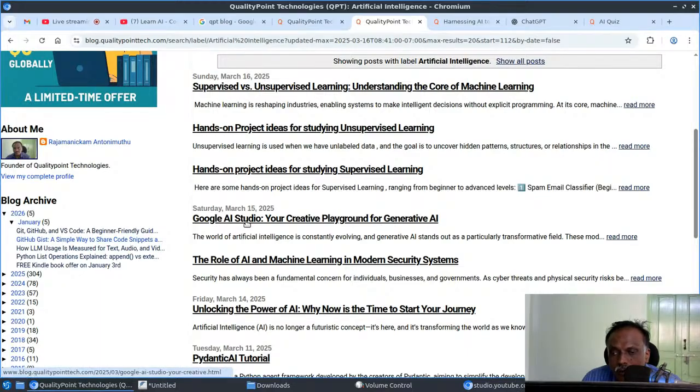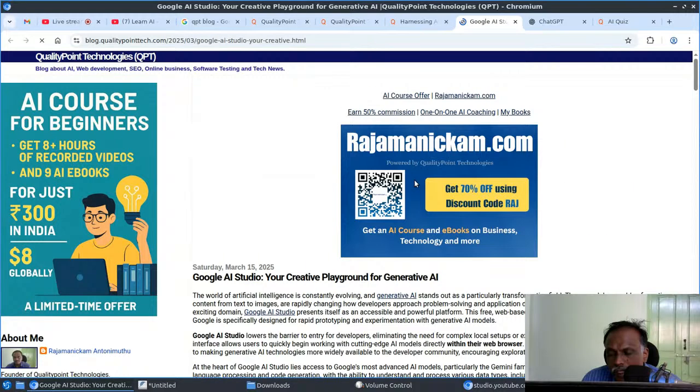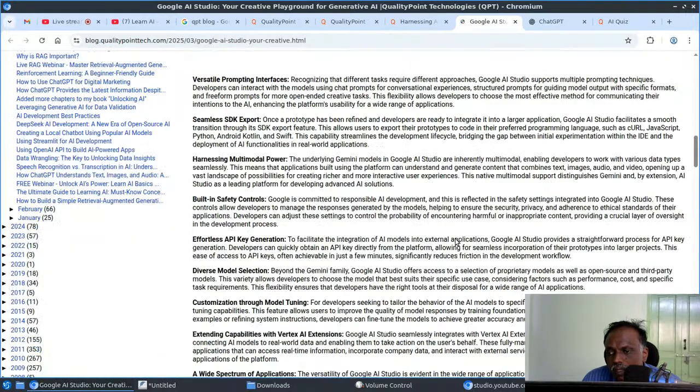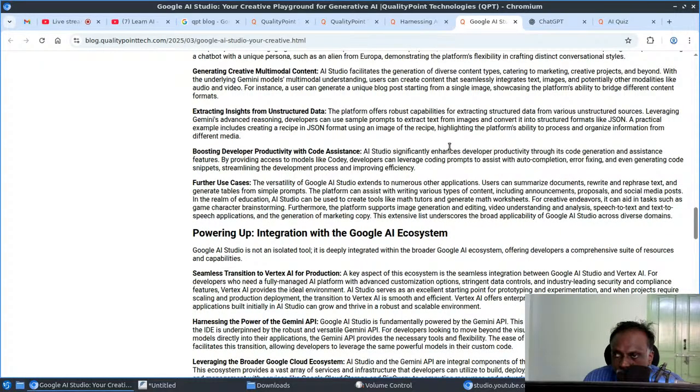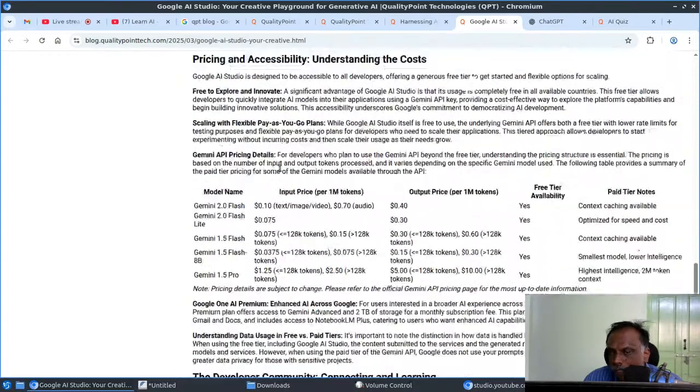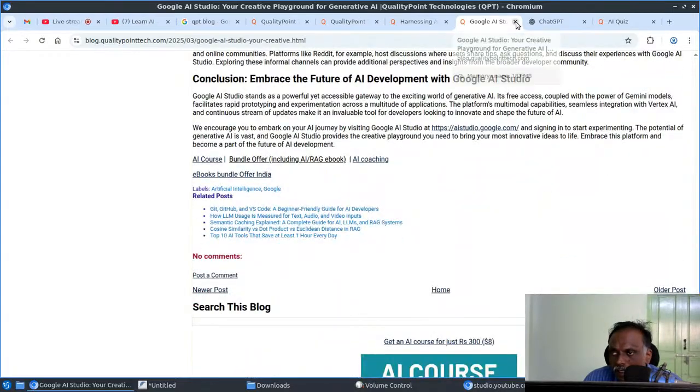And this is about Google AI Studio, a complete guide about AI Studio, a very detailed post. You can check that. I even included a video, so you can go through all these details. If you want to start exploring Gemini models, it is a good place. So just check that content.